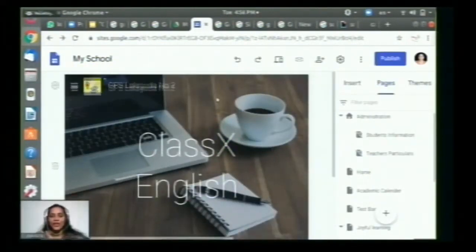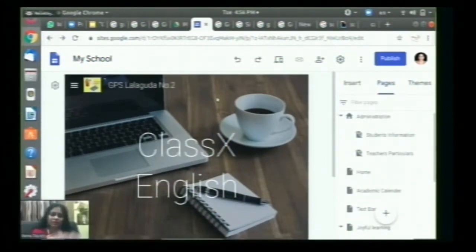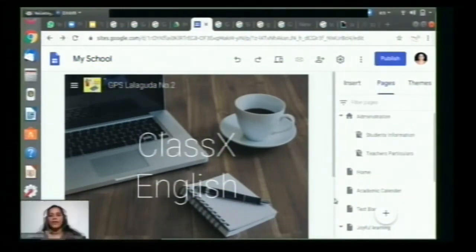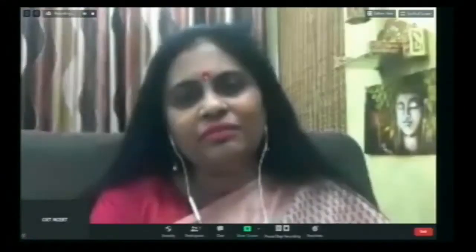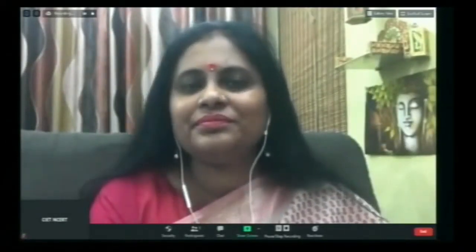Yes, that's good. There are a couple of questions as well. We keep adding these pages and images, so there will be a lot of data on the website. Does size matter while building a website? Yes, you have to take care of that, because we have only 15 GB along with Google Drive cloud storage. We have to think over it.